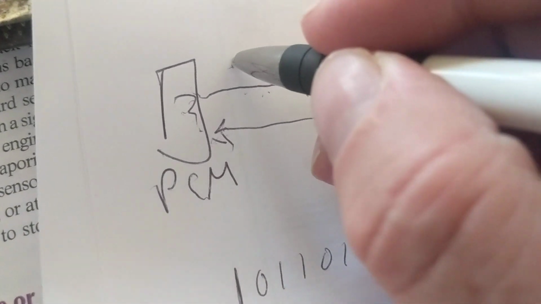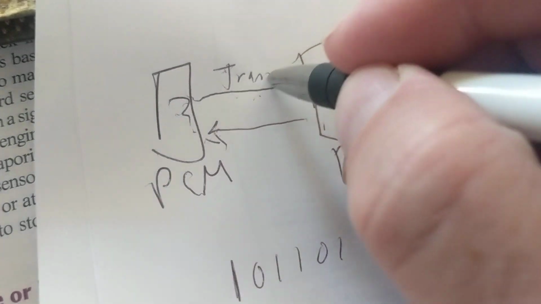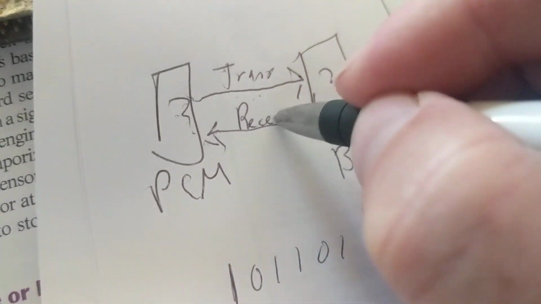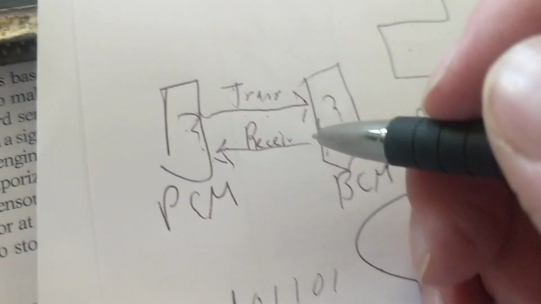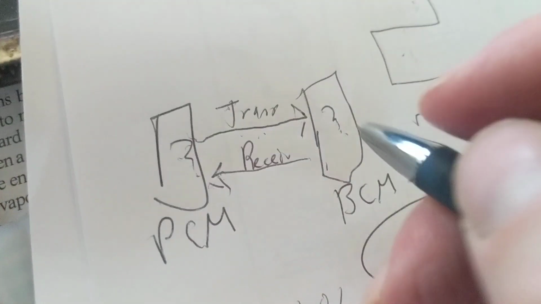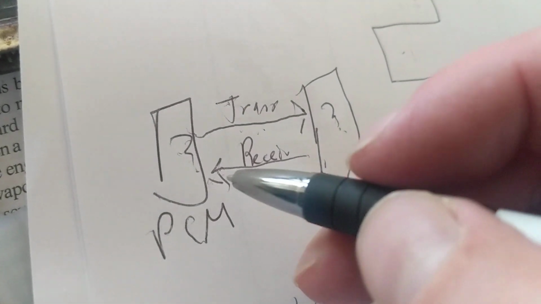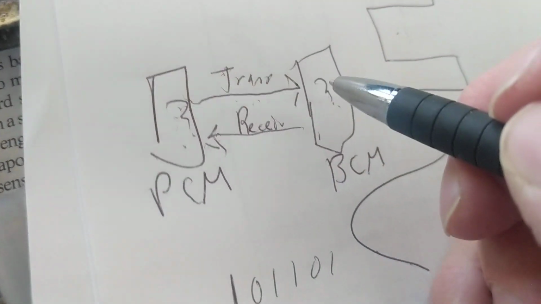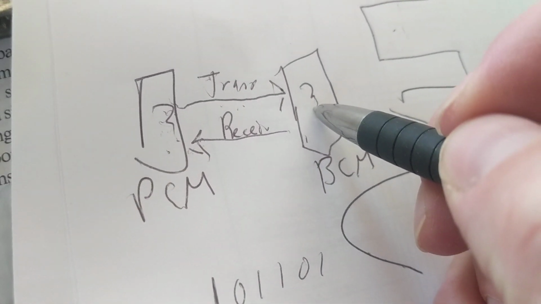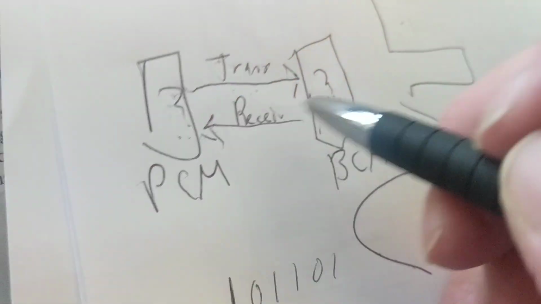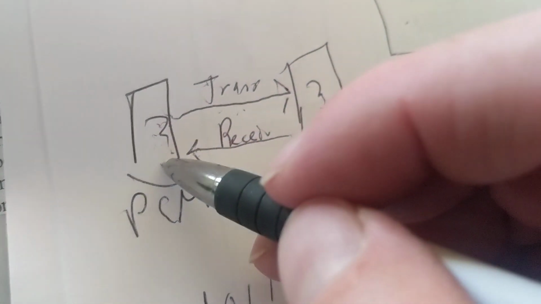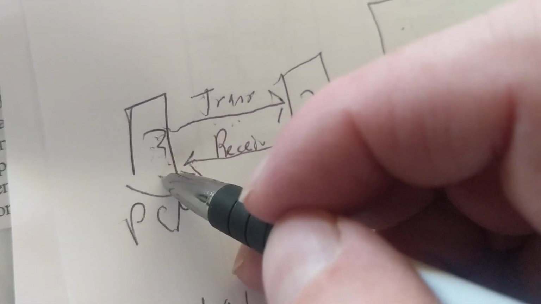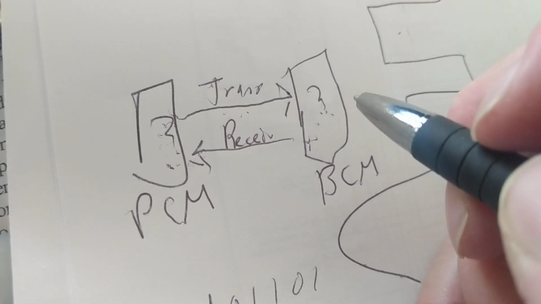This is a transmission line. This is a receiving line. With regard to who? This is the difficult part that people have difficulty with. With relation to him, he's transmitting to this module. With relation to him, he's transmitting to him, but he is receiving from him.